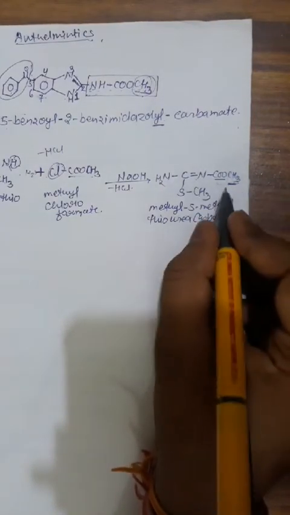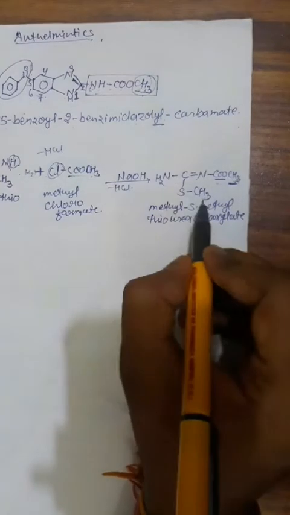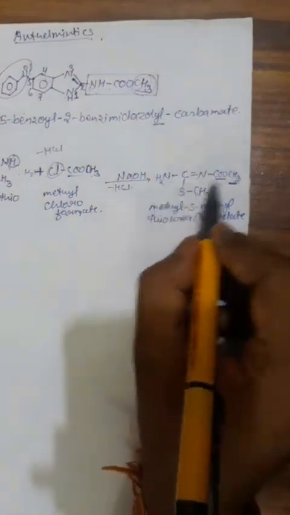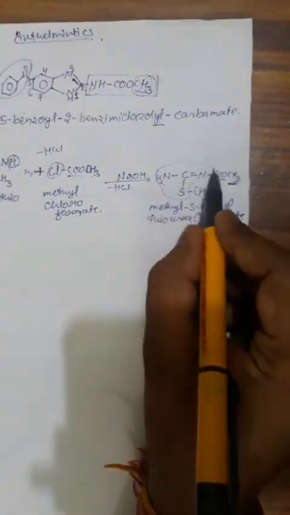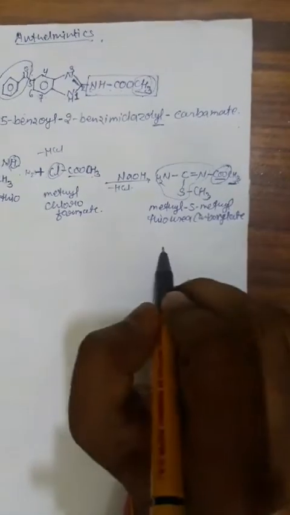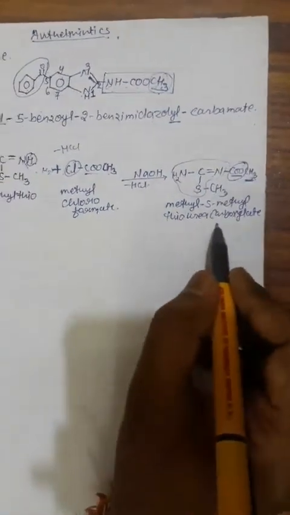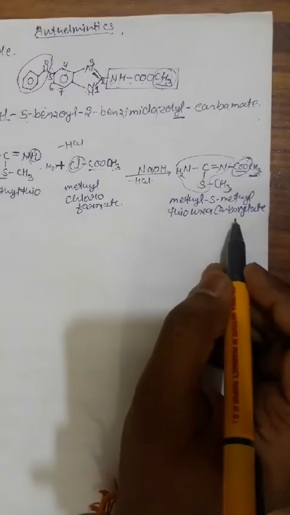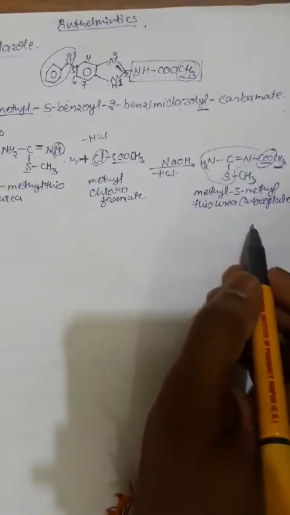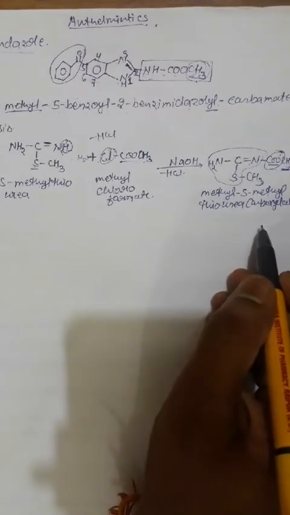This is the methyl carboxylate. So this is methyl S-methyl thiourea. This is thiourea carboxylate. This is the first fragment we required to prepare this mebendazole, and the second fragment we required is actually the diamino benzophenone.